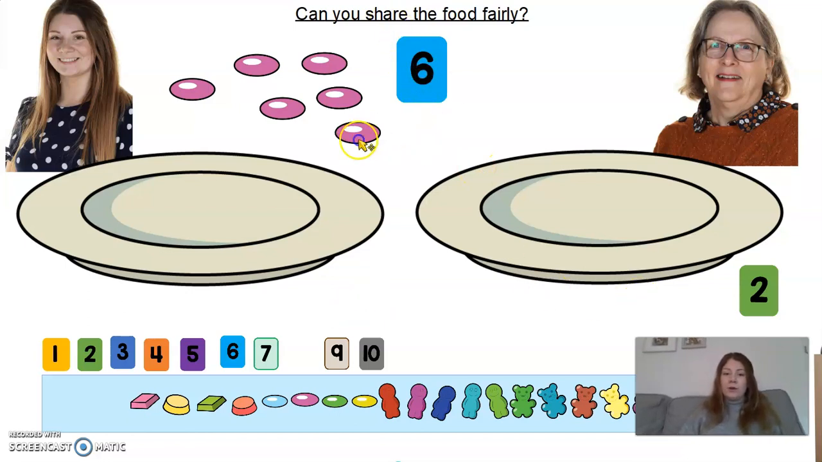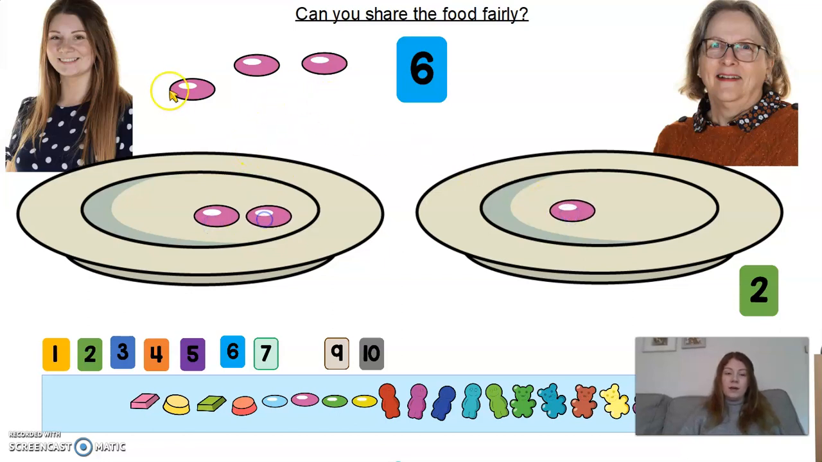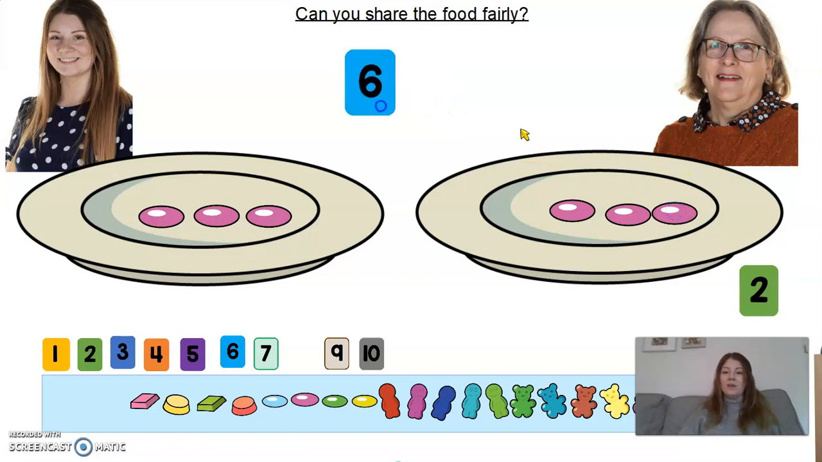Let's try that again. 1 for me, 1 for you. 1 for me, 1 for you. 1 for me and 1 for you. Okay. Let's count the Smarties now. 1, 2, 3. I have 3 Smarties on my plate. How many does Mrs. Webb have? 1, 2, 3. Oh, Mrs. Webb has 3 this time. Is that the same amount? It is. So have we done it fairly this time?